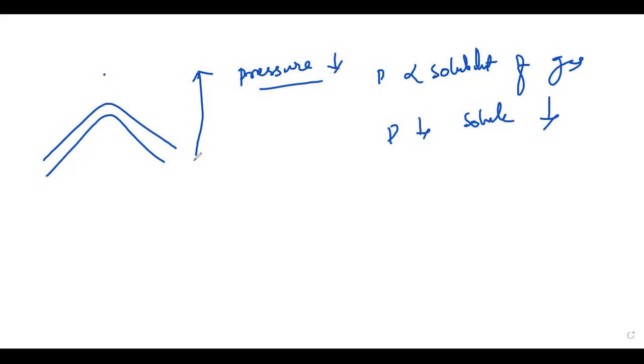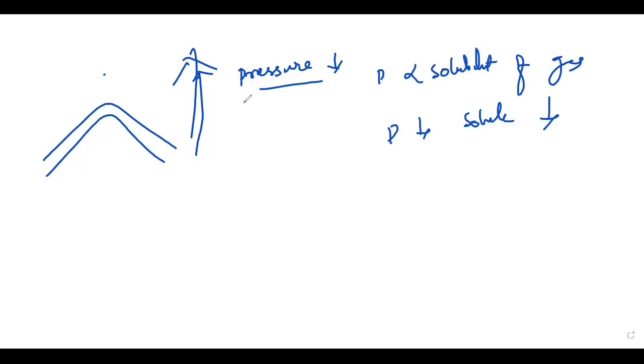That means less of the oxygen, O2, dissolves in our blood. When you go to the top of these mountains, the pressure is very low and the solubility of O2 in our blood is also very low. That means there is difficulty breathing at higher altitudes, because we cannot get a sufficient amount of O2. The O2 cannot dissolve completely in blood because the pressure is very low, so we generally feel very uncomfortable while breathing.